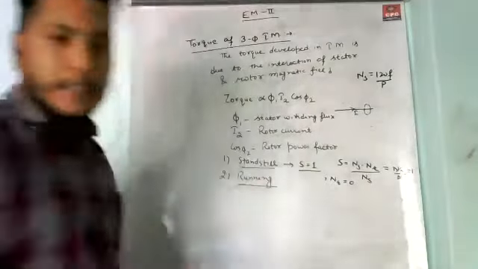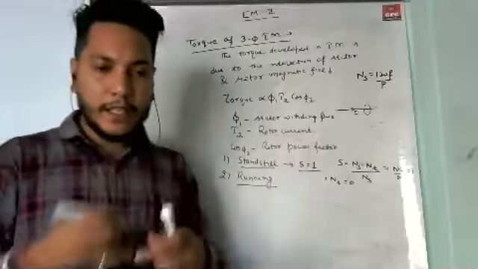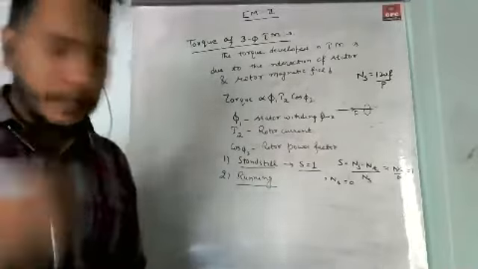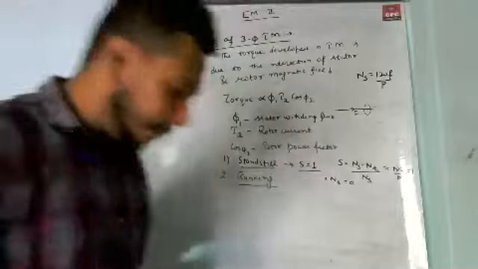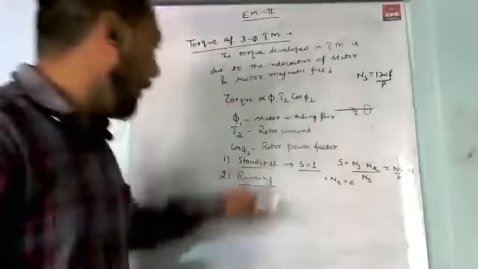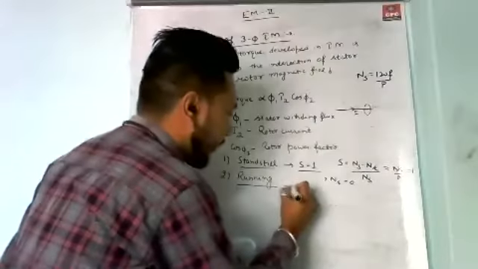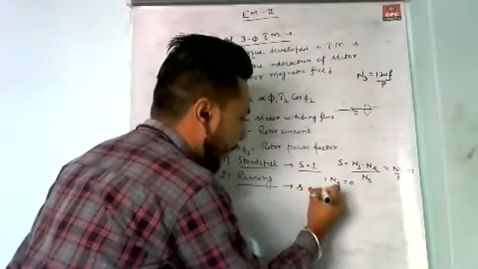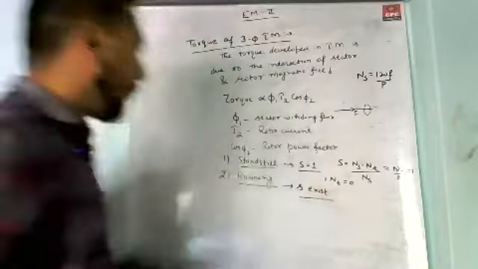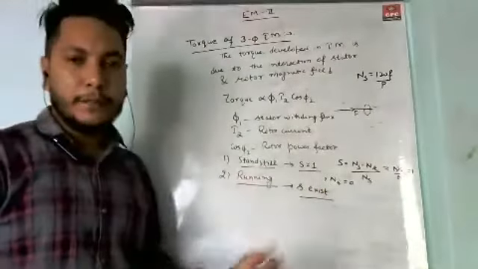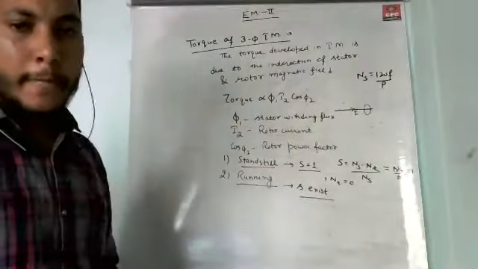The running condition is the condition when the rotor starts rotating. In the running condition, the value of slip exists, but in the standstill condition, the value of slip is always equal to 1.